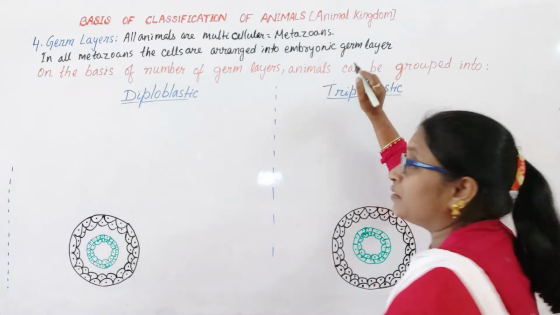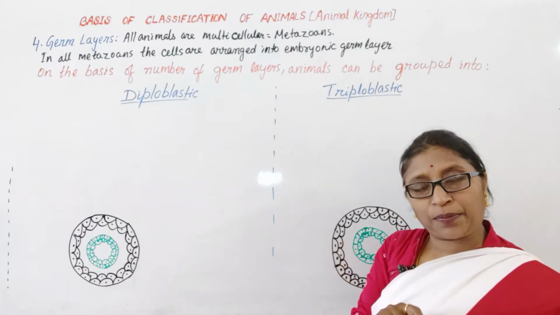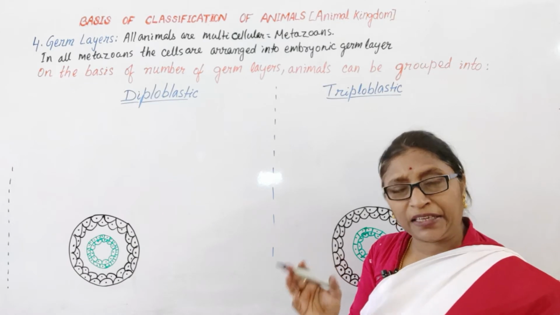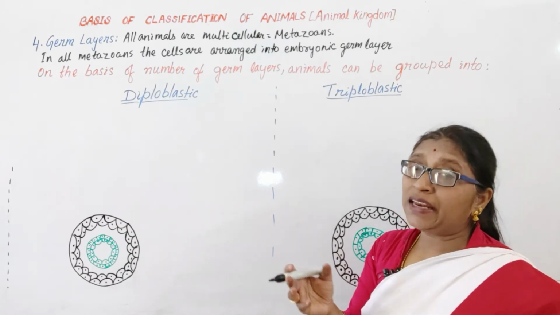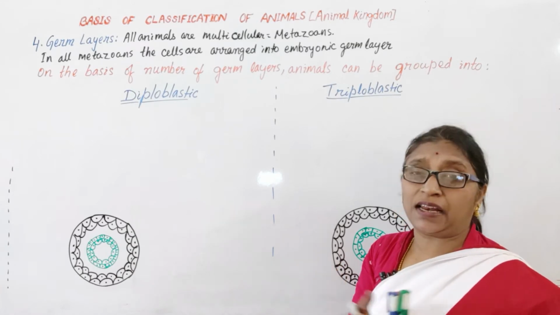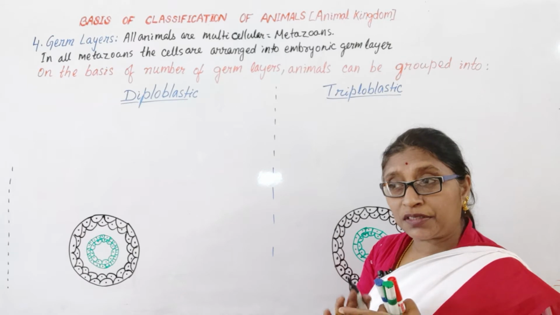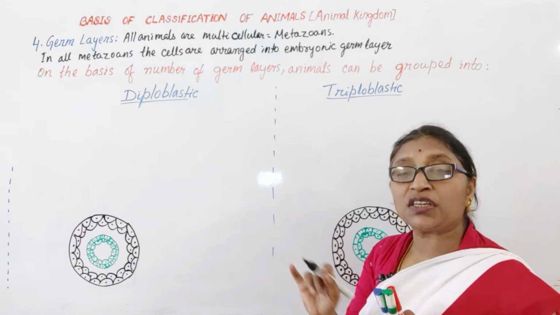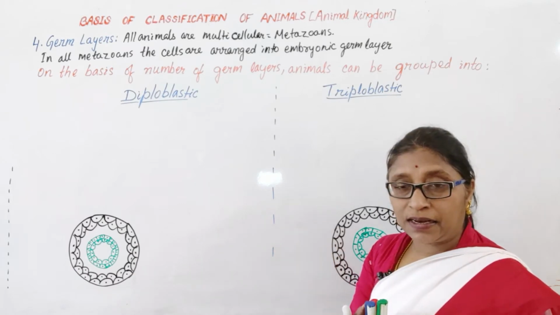These are the germ layers in which the undifferentiated cells are present. They are not differentiated into any type of specific cell. We know there are different types of cell, like nerve cell, muscle cell, epithelial cell.